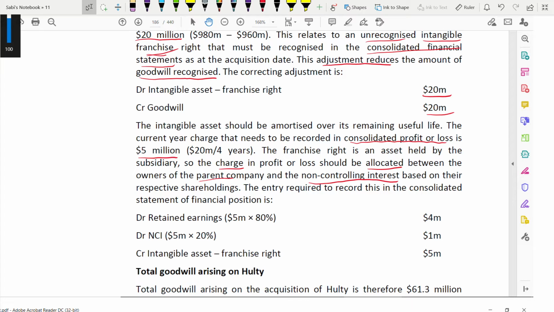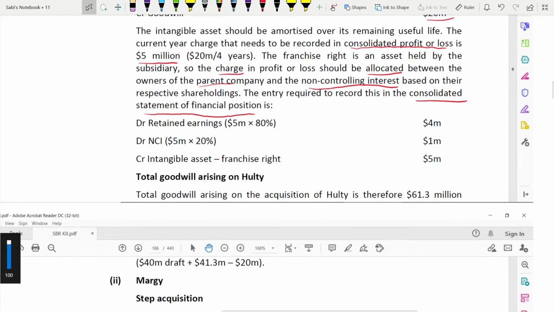So what is the entry required in the consolidated statement of financial position? If you are not able to show debit and credit, at least you can say retained earnings will reduce in the statement of financial position by this much, NCI will increase, intangible will reduce, like that you can say. So the parent, how much have they acquired of the subsidiary? 80%. Only the parent's share will go when you are taking the retained earnings. So that's why it is 5 million into 80%. It will be debited in the retained earnings because retained earnings will reduce.